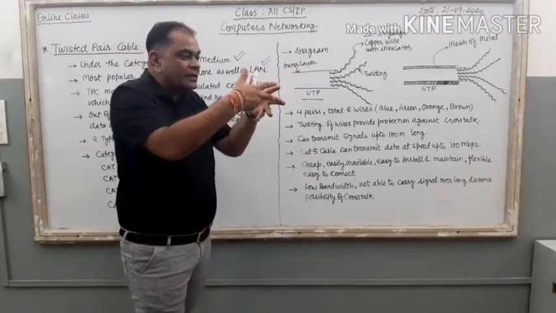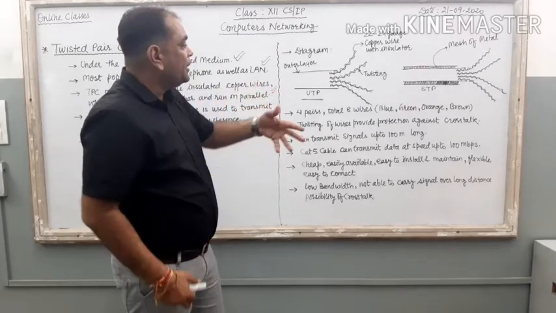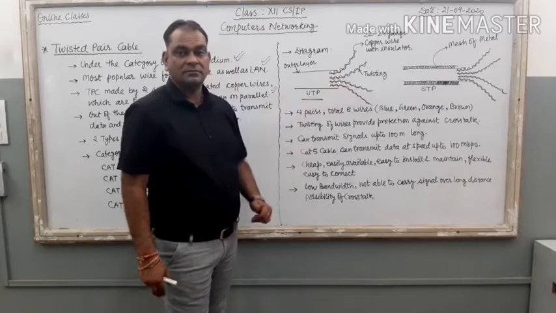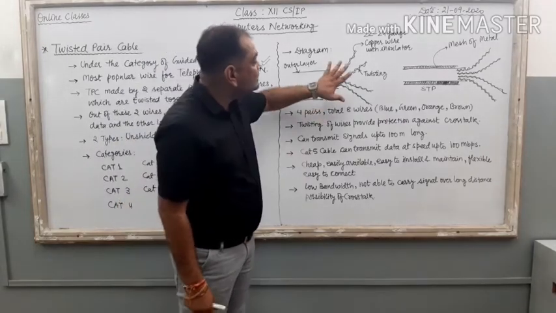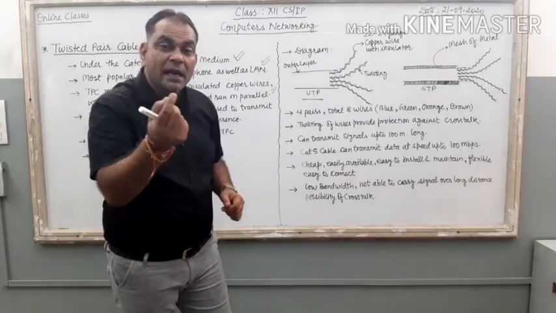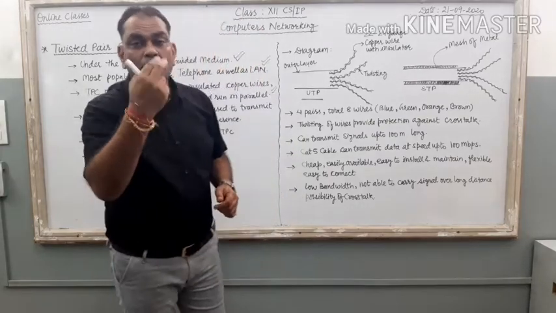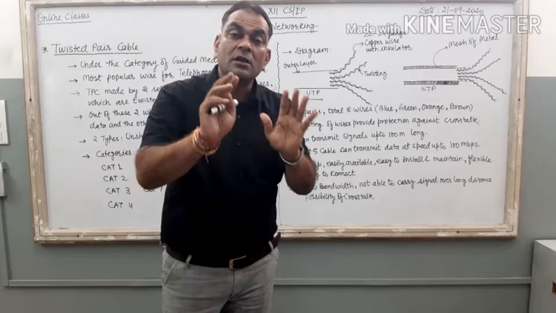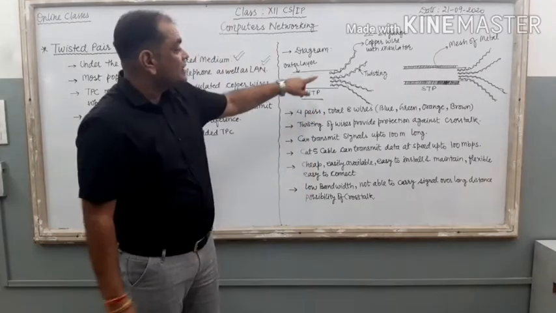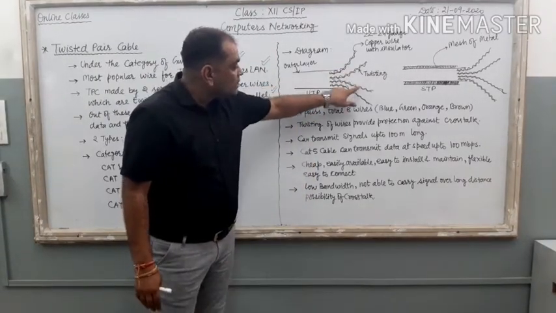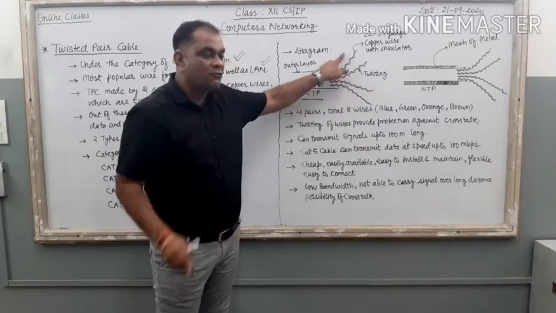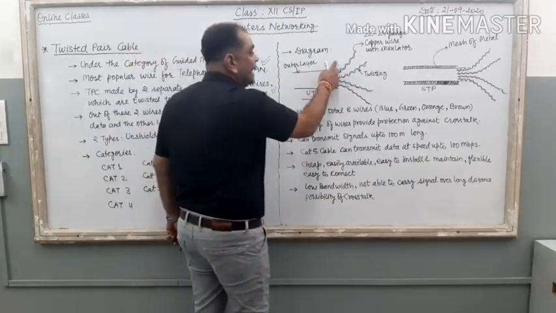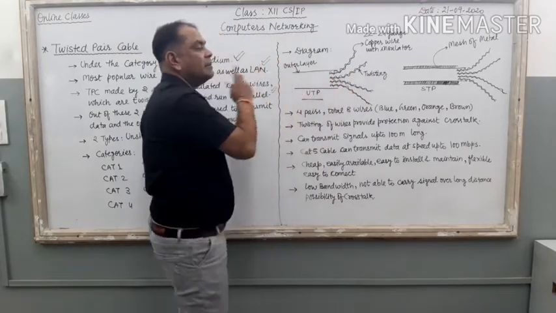And when you cut this outer layer of this wire, you can see four different pairs inside this wire. One pair contains two wires, four pairs are there. Then how many wires are available in this TPC? Total 8 different wires are there. Just see. 1, 2, 3, 4. 4 pairs. One pair contains two wires. So total 8 wires are there in twisted pair cable.